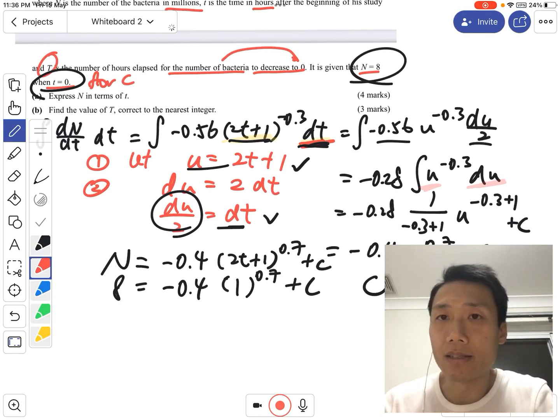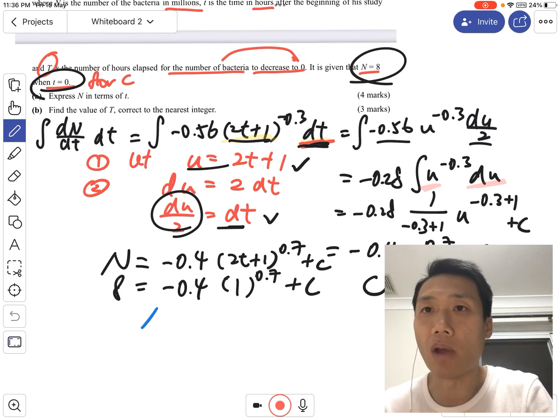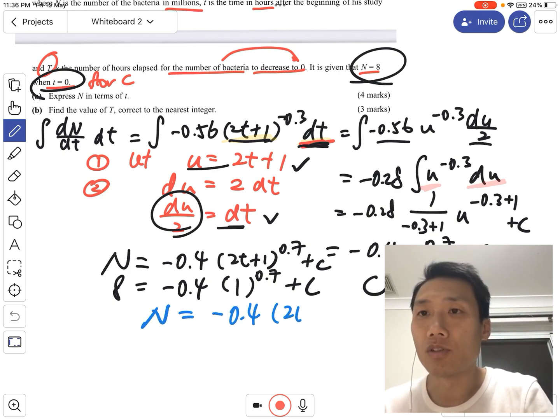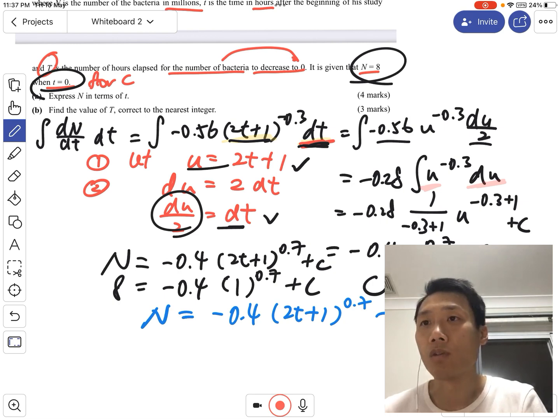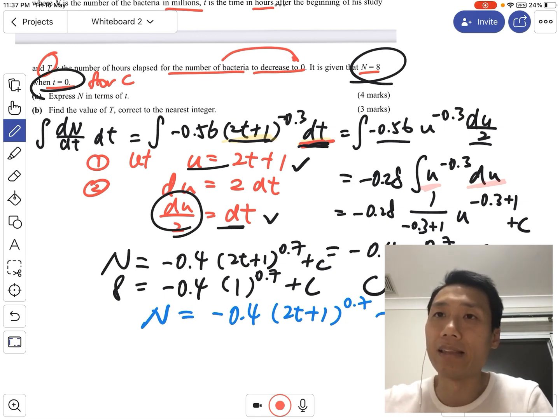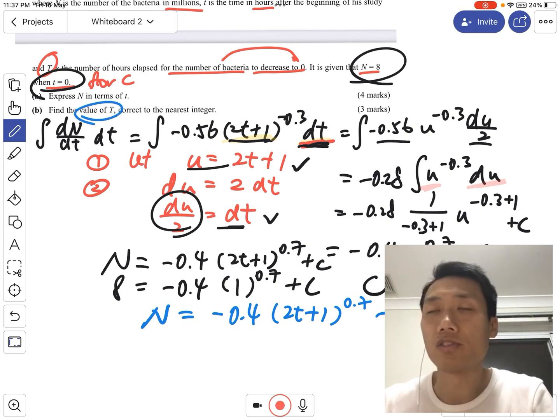At the end we write the final equation: N equals negative 0.4 times (2t plus 1) to the power 0.7, plus 8.4.